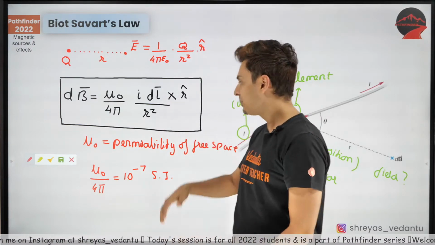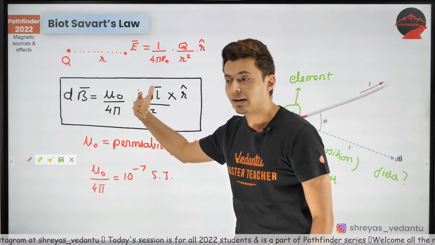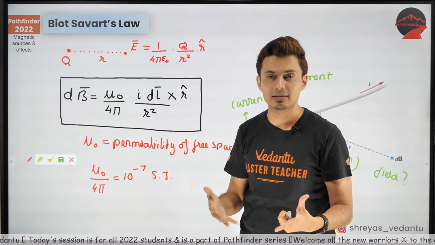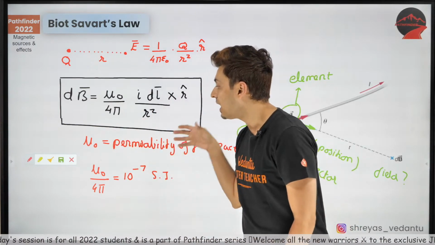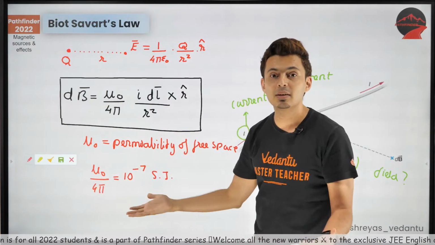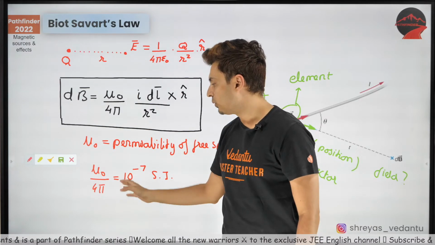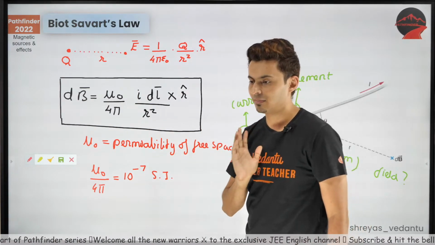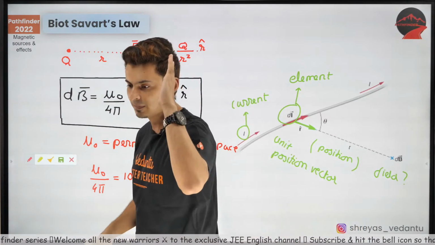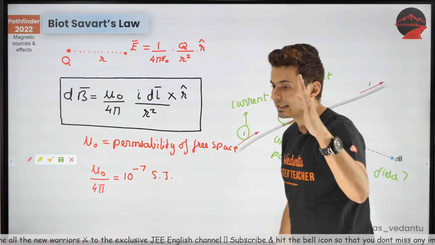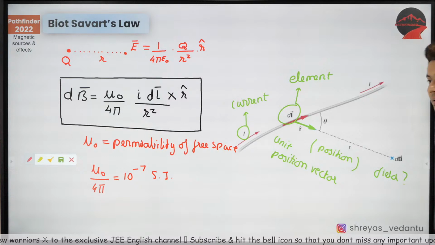In the same way, different materials will allow different amounts of field lines through them. So the permeability, how much it can permit, is different for different media. So for vacuum, mu naught by 4 pi is 10 to the power minus 7. I hope this is clear. Is everybody understanding this?